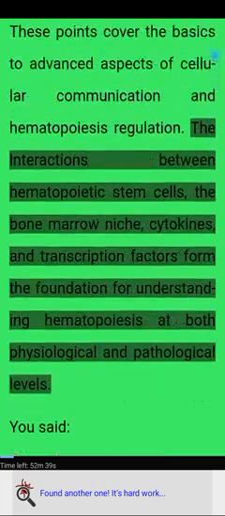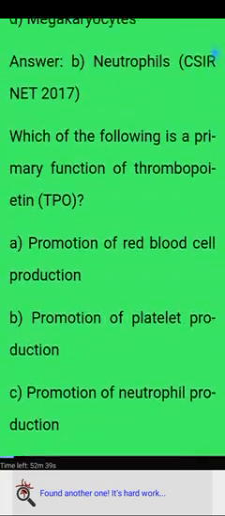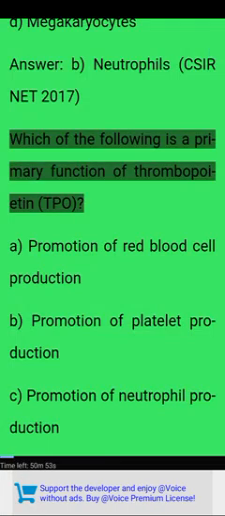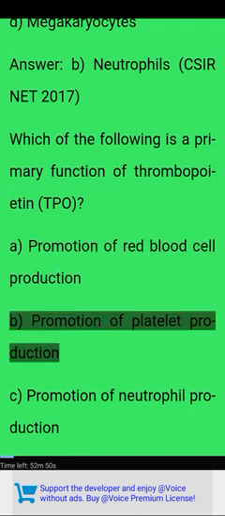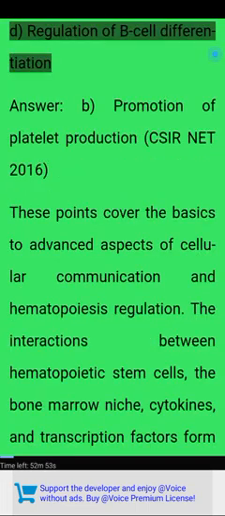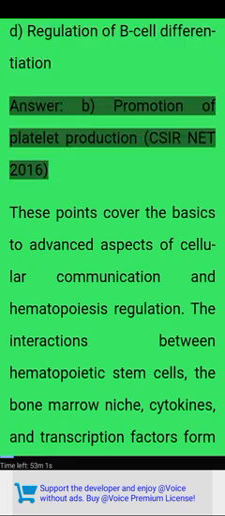The interactions between hematopoietic stem cells, the bone marrow niche, cytokines, and transcription factors form the foundation for understanding hematopoiesis. Which of the following is a primary function of thrombopoietin, TPO? A. Promotion of red blood cell production. B. Promotion of platelet production. C. Promotion of neutrophil production. D. Regulation of B cell differentiation. Answer. B. Promotion of platelet production.